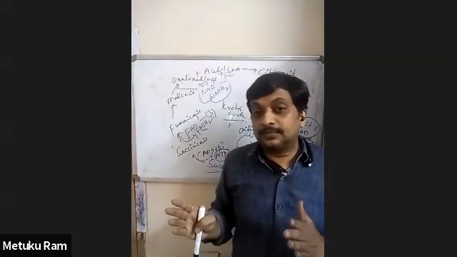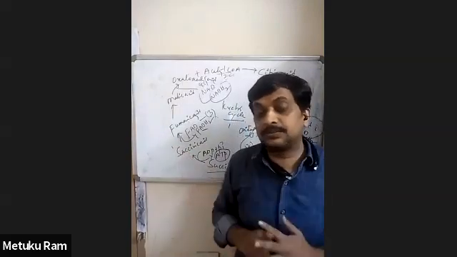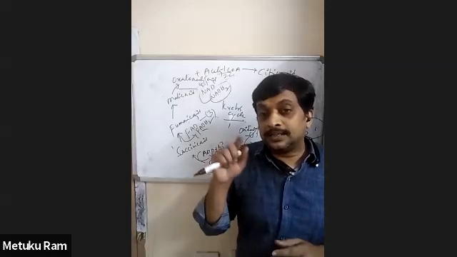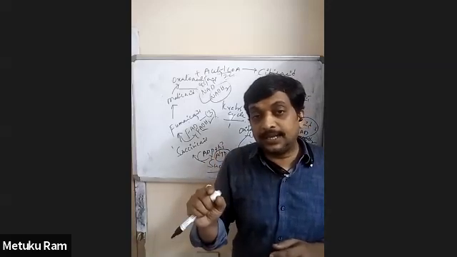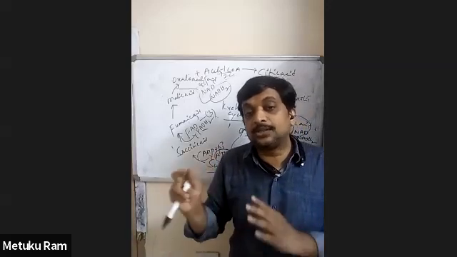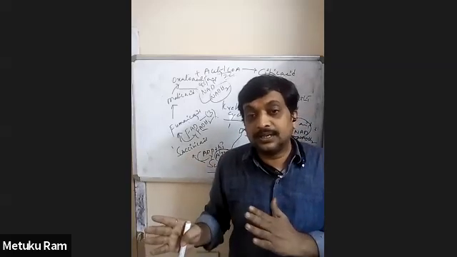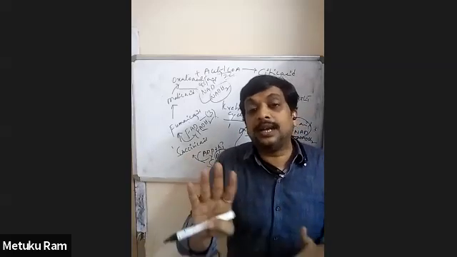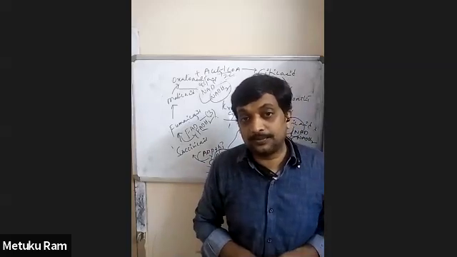Again, in the reactions of this cycle, the succinic acid, fumaric acid, malic acid, and oxaloacetic acid, all these are 4-carbon dicarboxylic acids. Very, very important.